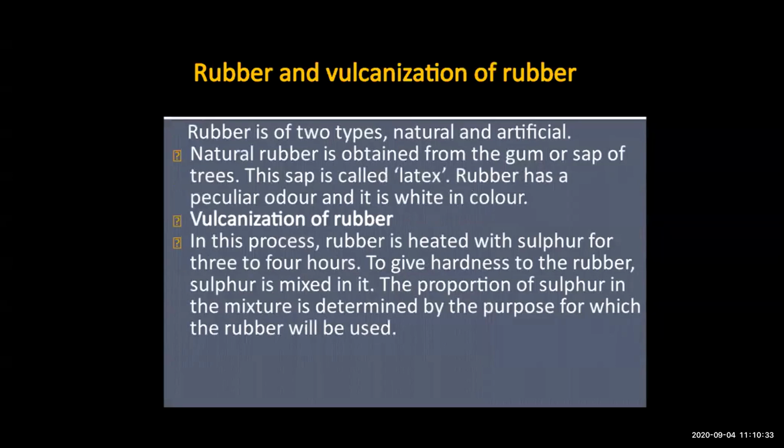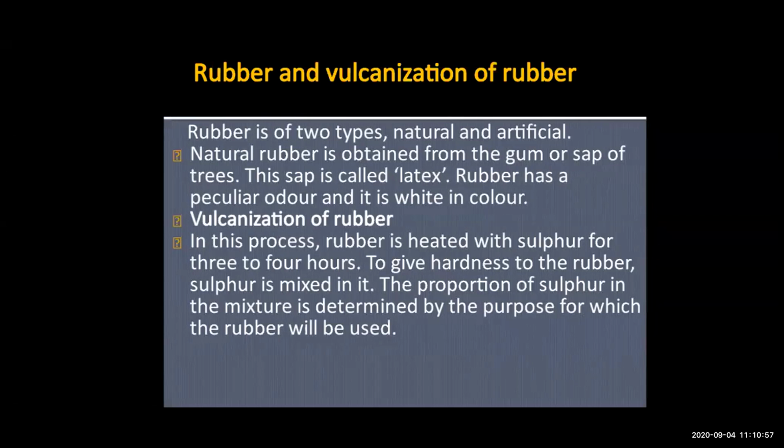Then the next topic is rubber and vulcanization of rubber. Now rubber is of two types. One is natural and the other is artificial. Now we will see natural rubber. Natural rubber is obtained from the gum or the sap of trees. This sap is called latex.